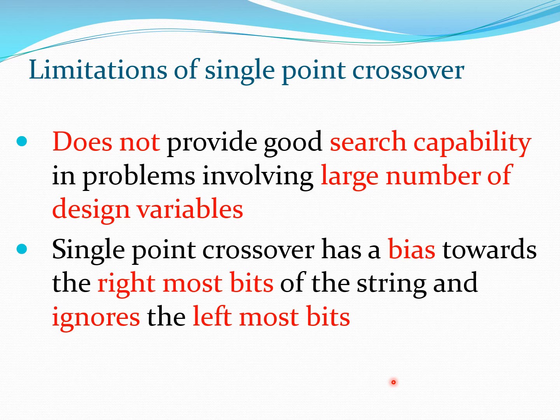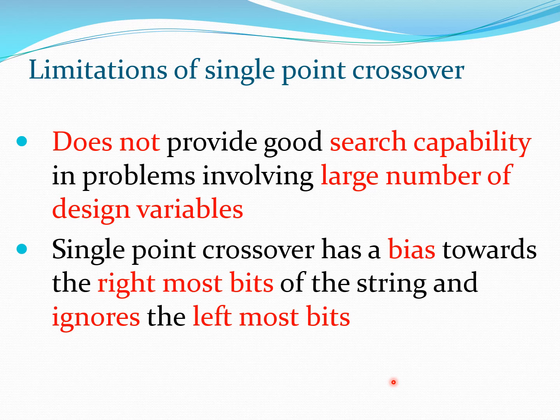So if we think a lot about single point crossover, we are going to start realizing that there are some negative facts about this method. One of those is that there is a bias in this method: the rightmost bits of the strings get changed more frequently and the leftmost bits do not get changed much.